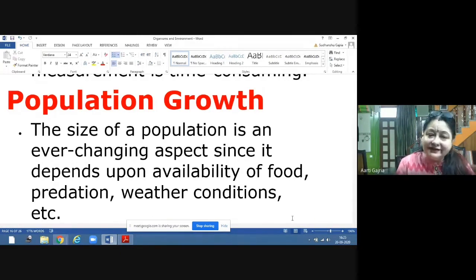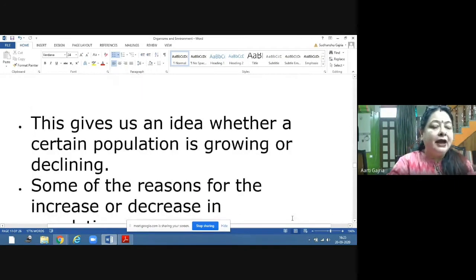So the size of population of any species is an ever-changing aspect, because it depends upon availability of food, it depends upon predation, it depends upon weather conditions, it depends upon the area, and it depends upon the time. Now, this gives us an idea whether a certain population is growing or declining. By looking at the number, we can say whether the population is growing or declining.